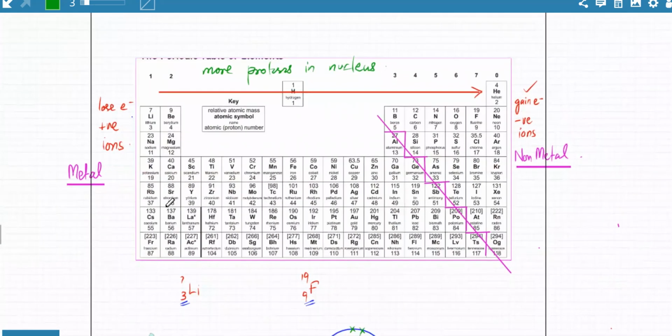And then we talked about metals and non-metals. I told you that when you move across the period table, the atoms have a greater and greater tendency to gain electrons. The ones that like to gain electrons are known as non-metals, and the ones that like to lose electrons are known as metals.